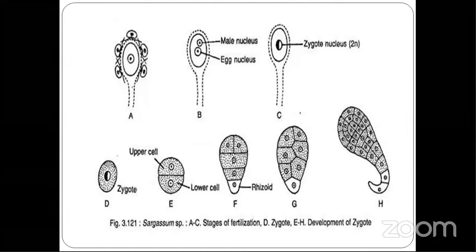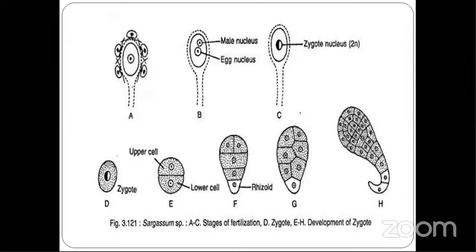You have a combination of male and female. Now how does it develop? The zygote starts germination without rest, because during favorable conditions it develops. The zygote divides transversely into an upper cell and a lower cell. Diagram E: it divides transversely to form an upper cell and a lower cell.